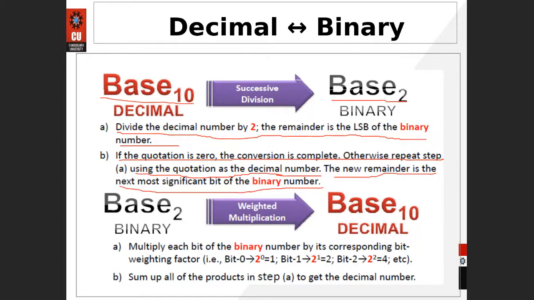Whenever you need to convert from base 2 to base 10, that is binary to decimal, you have to multiply each bit of the binary number by its corresponding weighted factor, like 2 raised to power 0, 2 raised to power 1, 2 raised to power 2. That is the multiplication methodology. Then sum up all the products to get the decimal number. We have already done that.